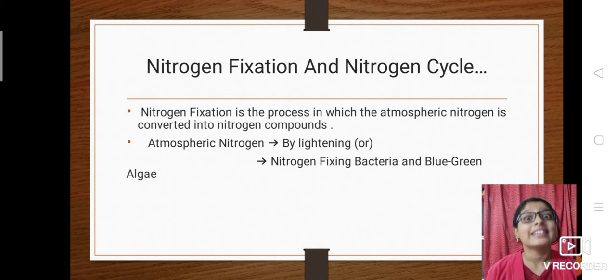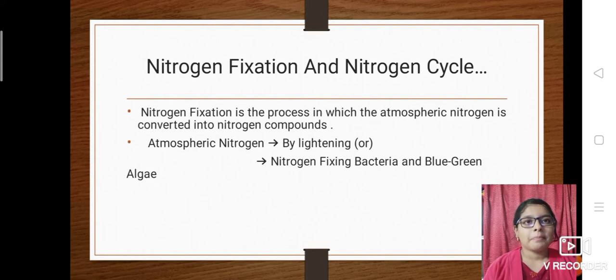Got the idea? Thunder, thunder lightning. So if that lightning strikes atmospheric nitrogen, it converts into nitrogen compounds and it goes into the root nodules of the leguminous plants.